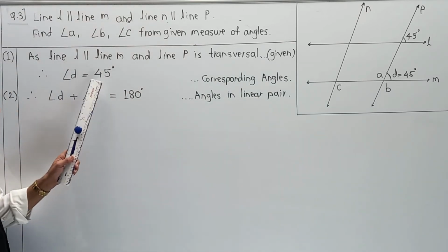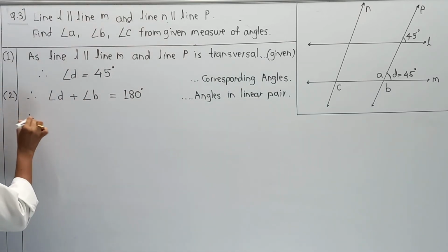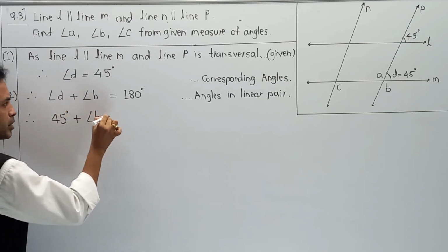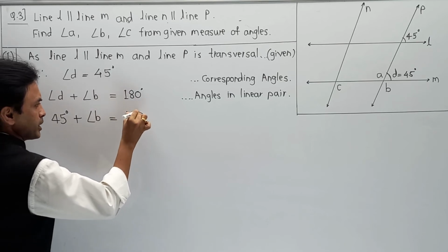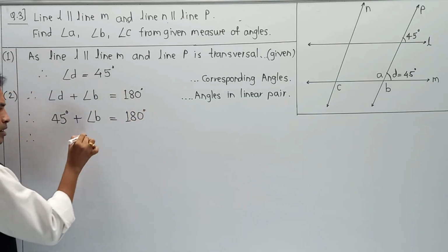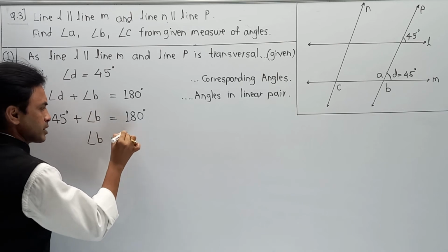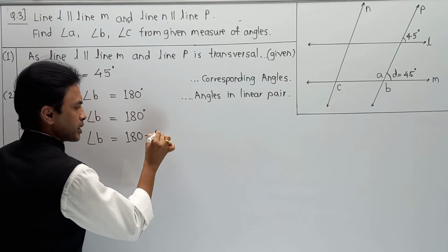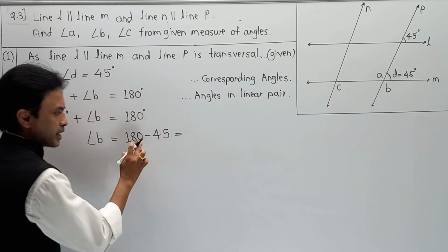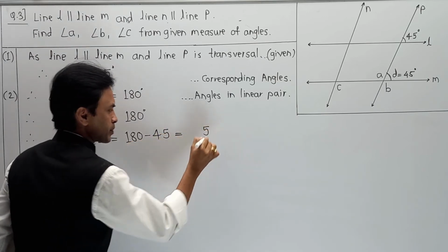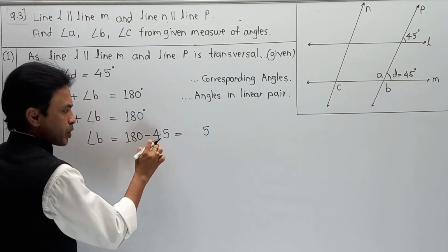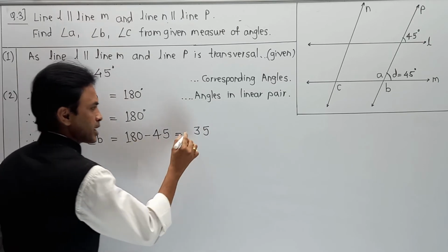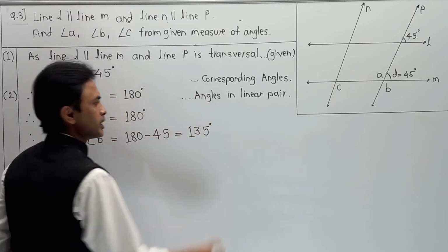So angle D we recently calculated is 45 degrees. So it becomes 45 degrees plus angle B is equal to 180 degrees. Next, the value of angle B is equal to 180, and 45 goes to that side and becomes minus 45 degrees. And here 10 minus 5 is 5. 8 minus 4, or carry 1, so 8 minus 5, that is 3. And 1 is as usual. So it becomes 135 degrees.